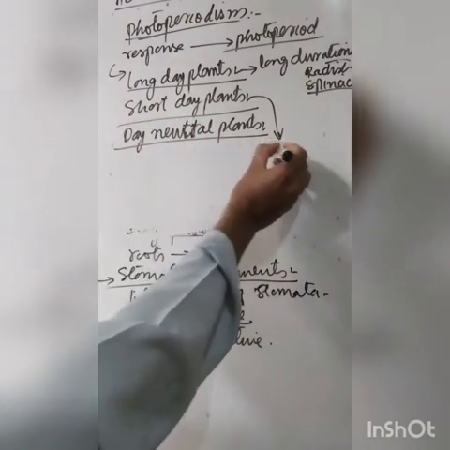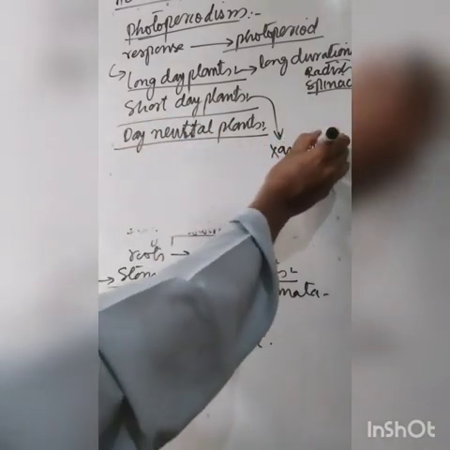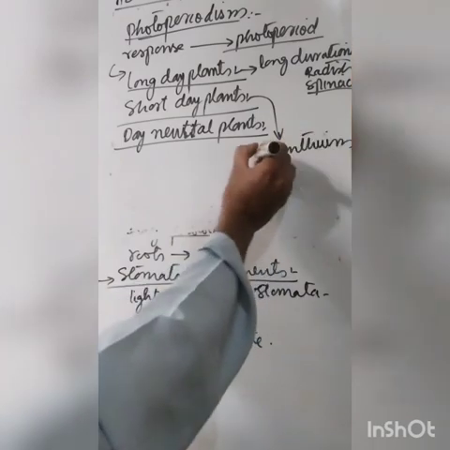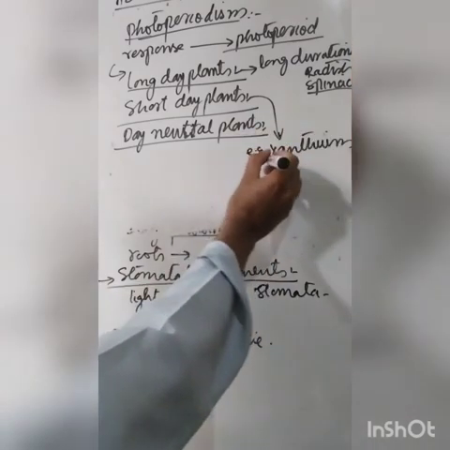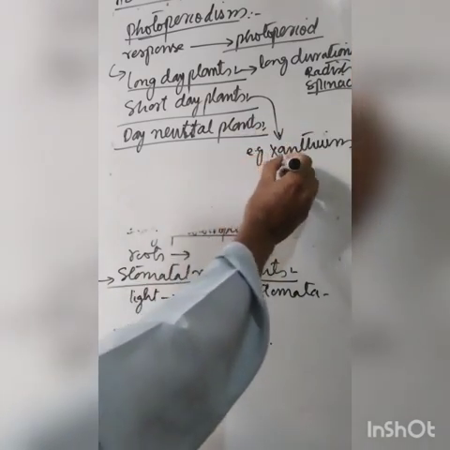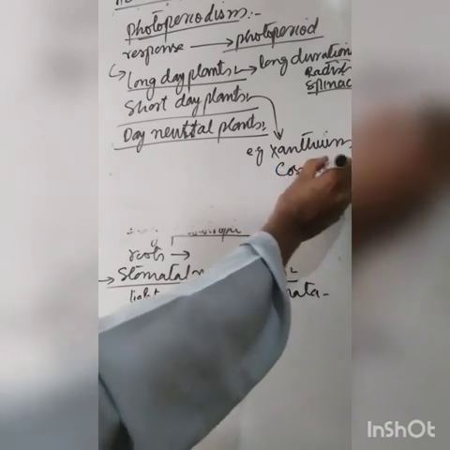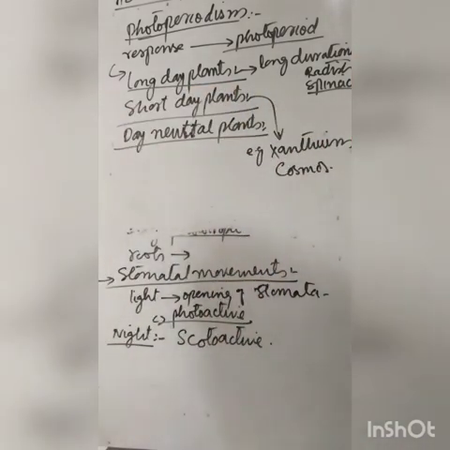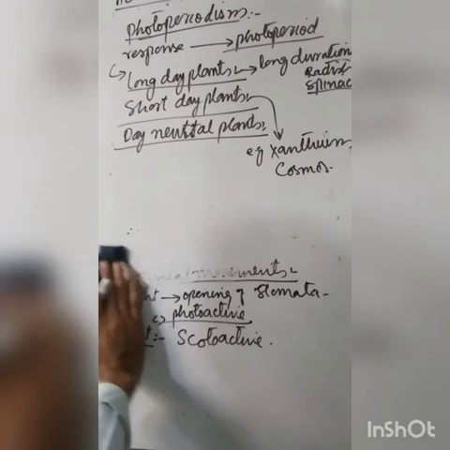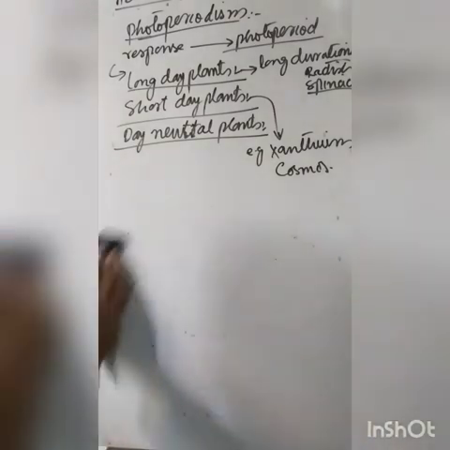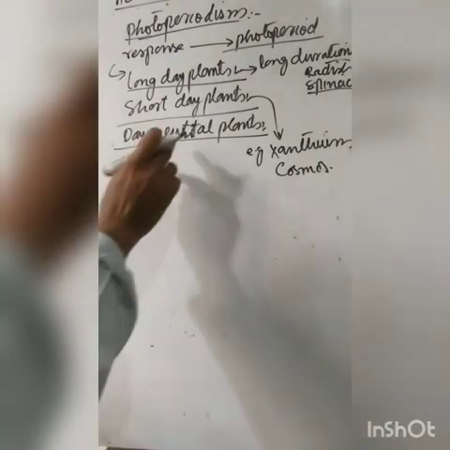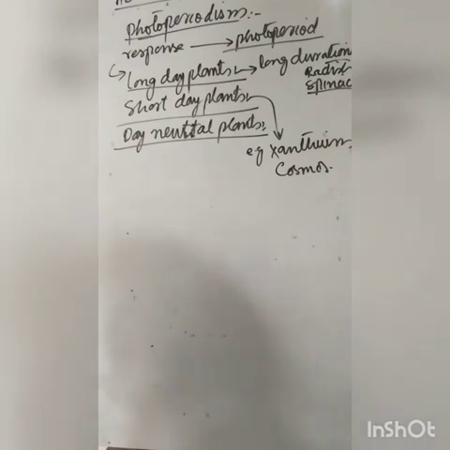There is Xanthium, and another is Chrysanthemum or Cosmos. These are short day plants.